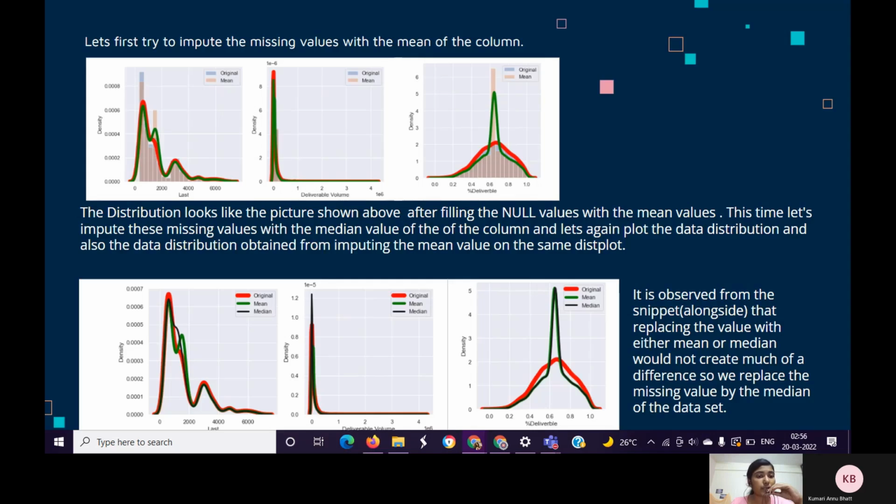We have also checked the data distribution by imputing the null values with the median of the column, and we have plotted it on the same graph as the mean to compare the distribution. The red plot shows the original data distribution, green shows mean, and black one shows median data distribution. From the snippet above, replacing the values with the mean or median does not make a big difference. So let's replace the missing values with the median of the dataset.